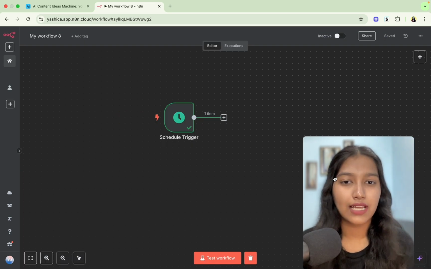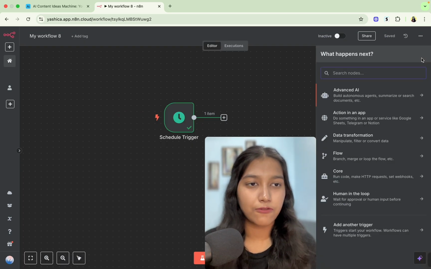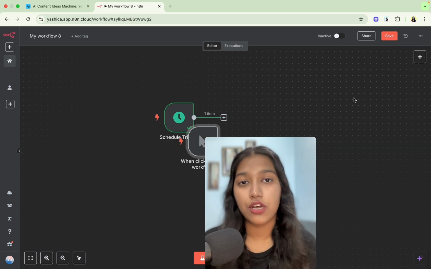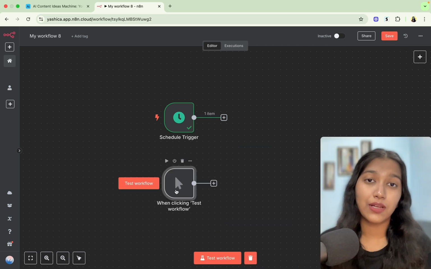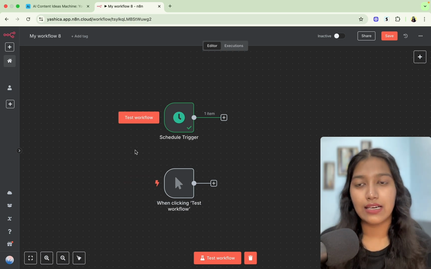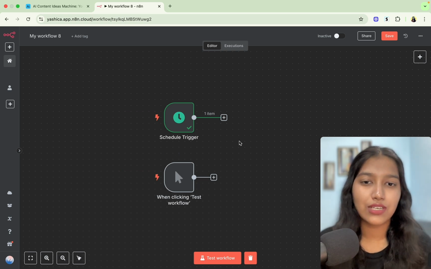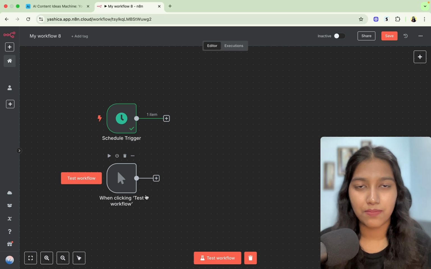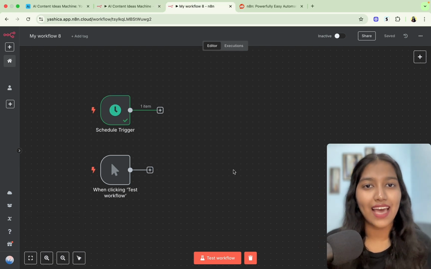The other option that you have is first select the plus icon, then go to add another trigger and select trigger manually. With this trigger in place, it's not going to run automatically. You can decide to come in anytime, you can run it, and it's going to generate the content ideas for you then and there. I just like to keep both of these options. So this is our trigger setup. Great. So now moving forward with the actions.